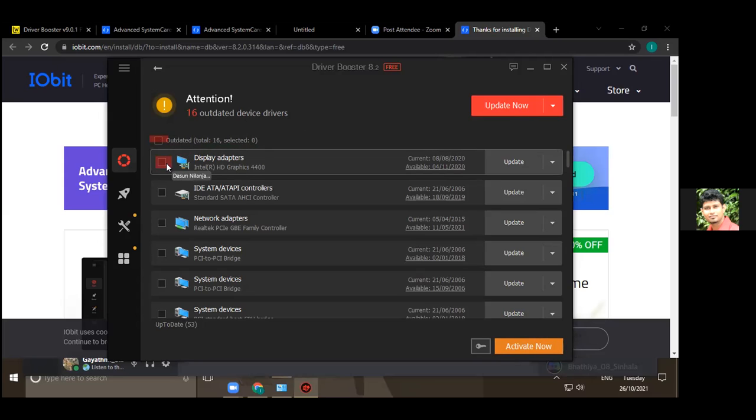Display adapters, you need it. Network adapters, you need it. And go down, what else? Let's see. Others also you need it.